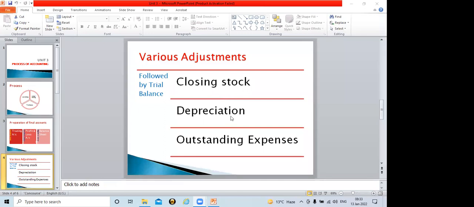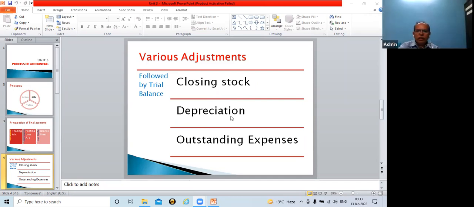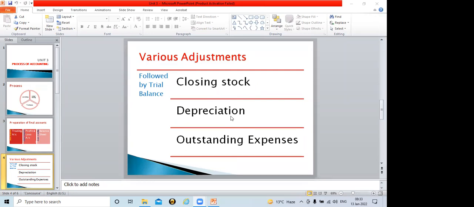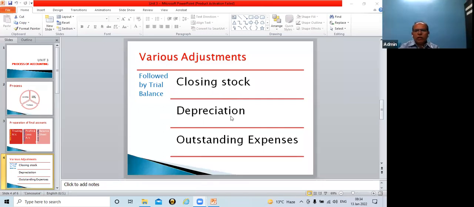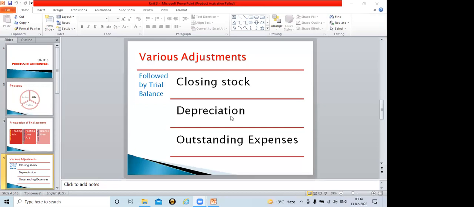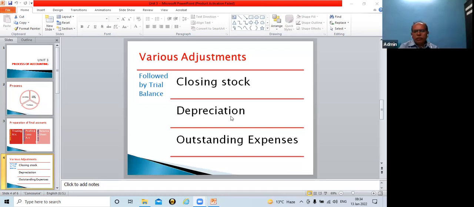Sir, if possible, you can share the numericals as well. Yes, tomorrow we will be taking numerical. I will share that numerical with you. But before jumping to the numerical, it is very essential to know the theory of this adjustment, and then numerical. If I directly go to the numerical, then that will be a little bit difficult for a non-commerce student.